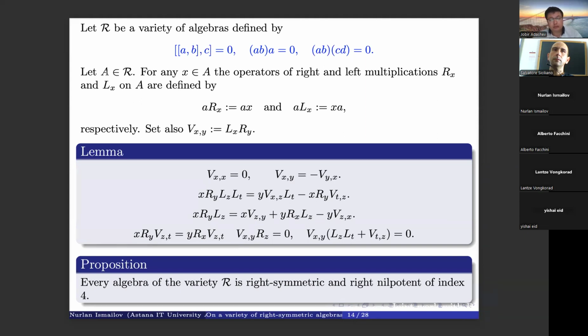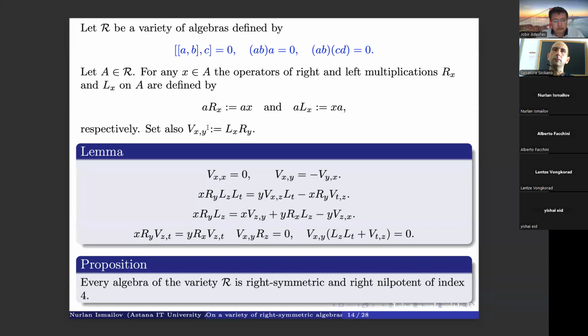And let A be an algebra from this variety. And we define here left and right multiplications as follows. So R_x is multiplication by x on the right-hand side, and L_x is multiplication by x on the left-hand side.